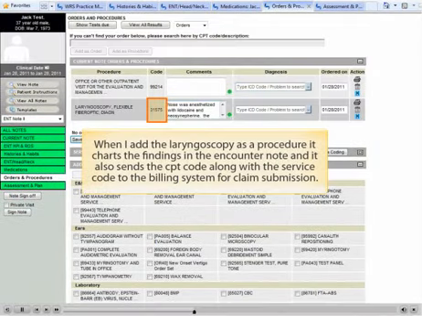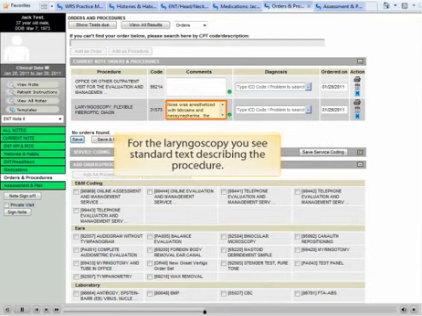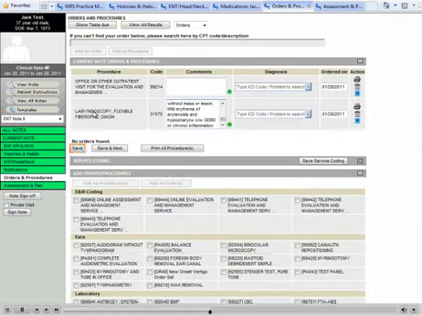When I add the laryngoscopy as a procedure, it charts the findings in the encounter note, and it also sends a CPT code along with the service code to the billing system for claim submission. For the laryngoscopy, you can see standard text describing the procedure.